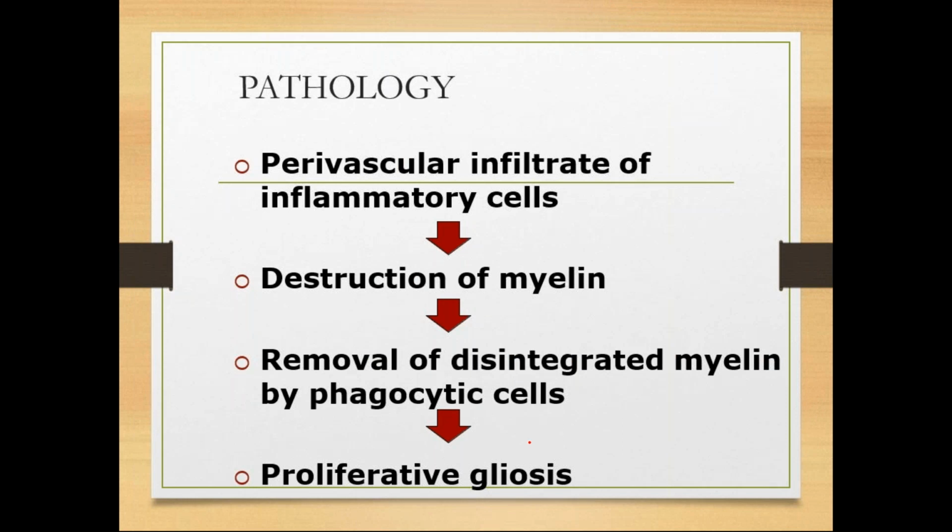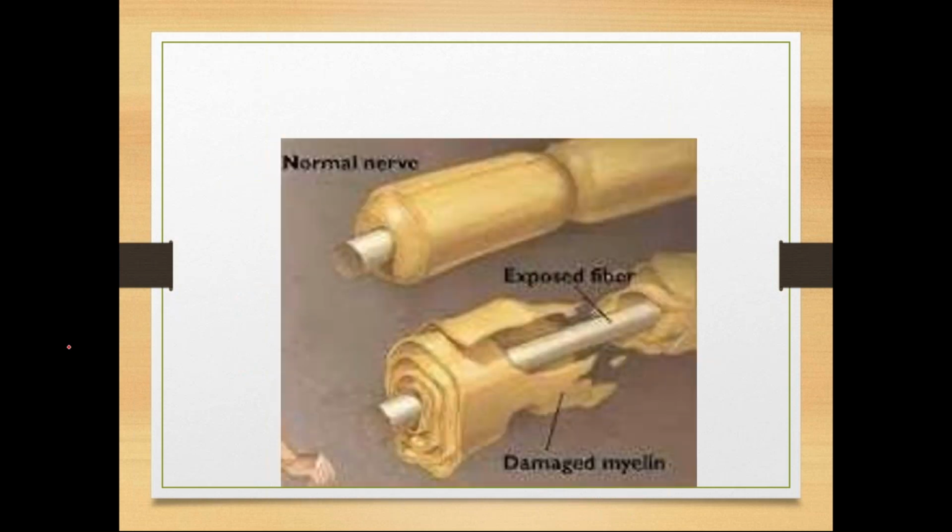What happens actually in optic neuritis? So perivascular infiltrate of inflammatory cells followed by damage to the myelin and destruction of the myelin sheath, removal of disintegrated myelin by phagocytes, proliferative gliosis will be there. This is very important. There will be proliferative gliosis.